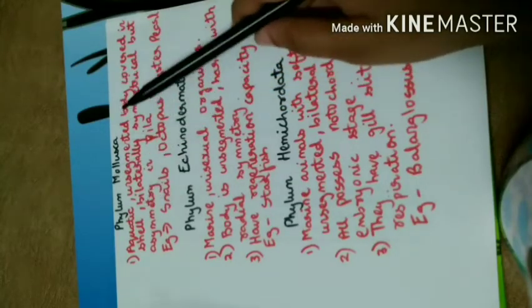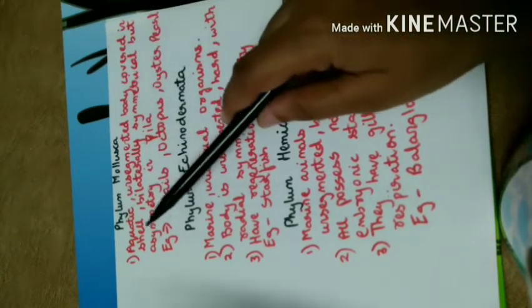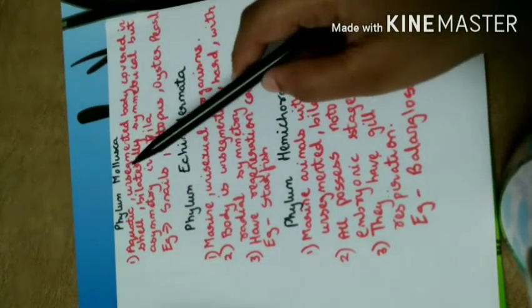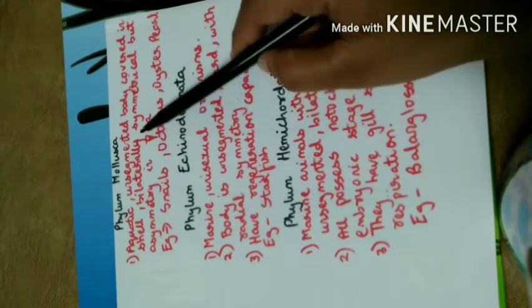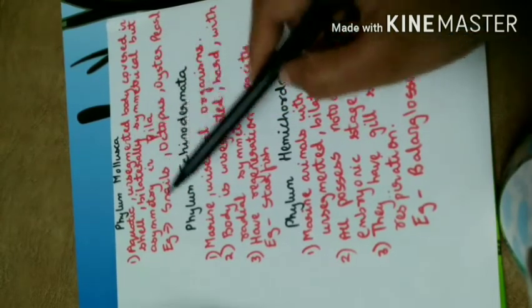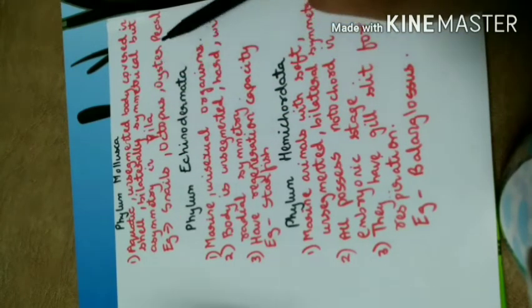Next is phylum Mollusca. Those are aquatic, unsegmented, with the body covered in a shell. They are bilaterally symmetrical but asymmetrical in some phyla. I'll show you in the diagram. Examples of those are snails, octopus, and oyster pearl.